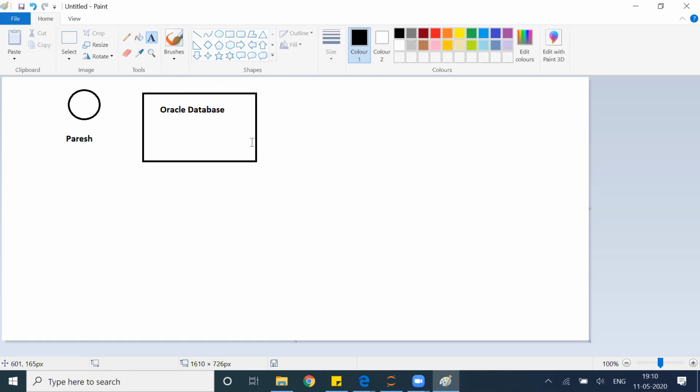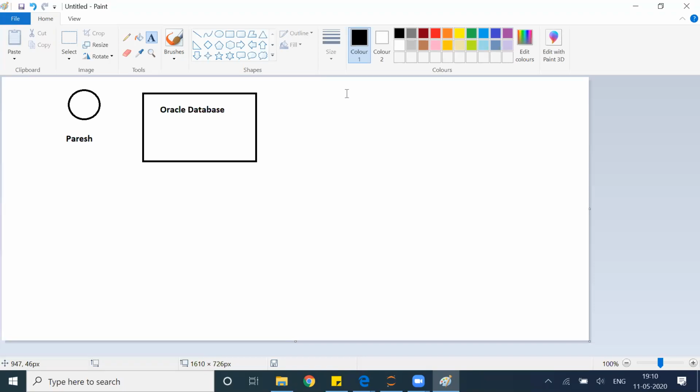Now he wants to write some query, get the input, get the output from the data, and perform all those things in this database. Database is nothing but a place where we store all the data. We'll talk about database in detail in the SQL classes, but as of now, in layman terms, you can just understand that it's an Excel file where we are putting all the data. Obviously it's not an Excel, but it's the same type of structure. So I have a database which consists of a lot of Excel files, in very layman terms.